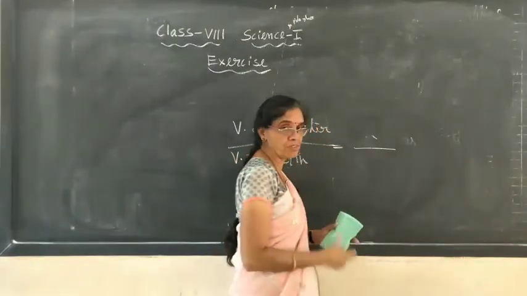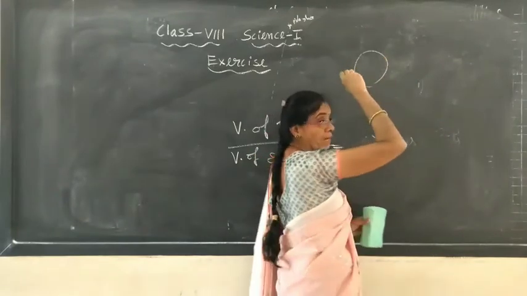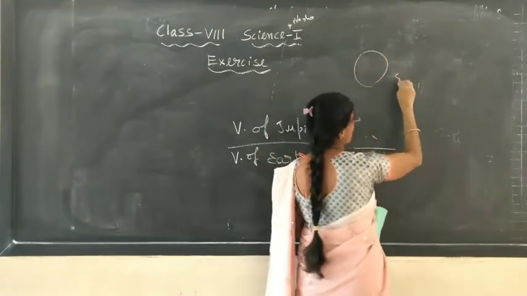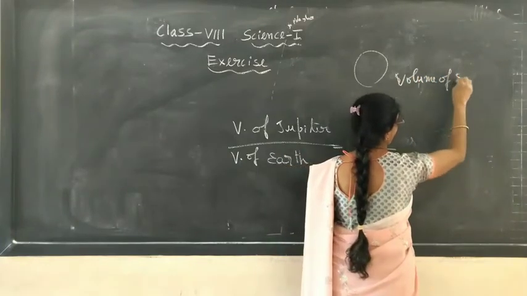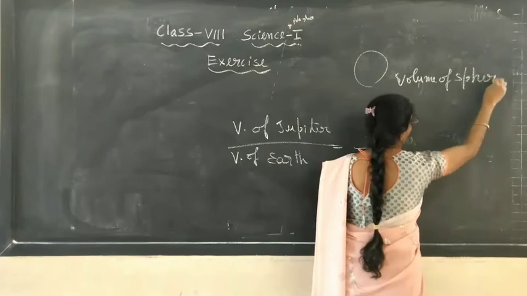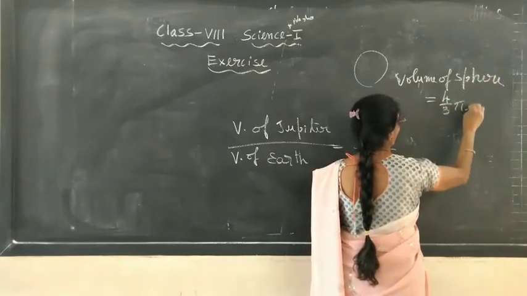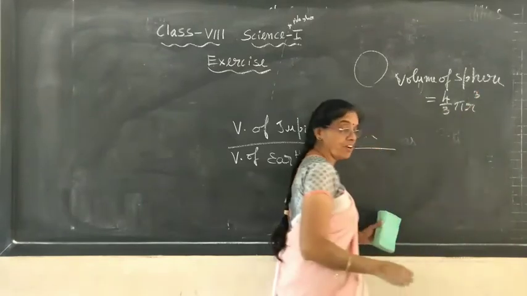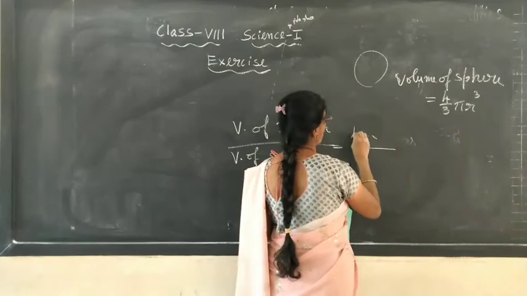Now for volume, since any planet is spherical in shape, the volume of a sphere is given by the formula 4 by 3 pi r cube. Now use this formula to find the volume of Jupiter.